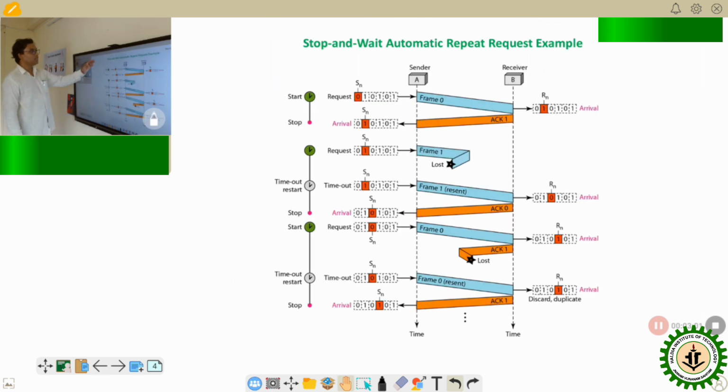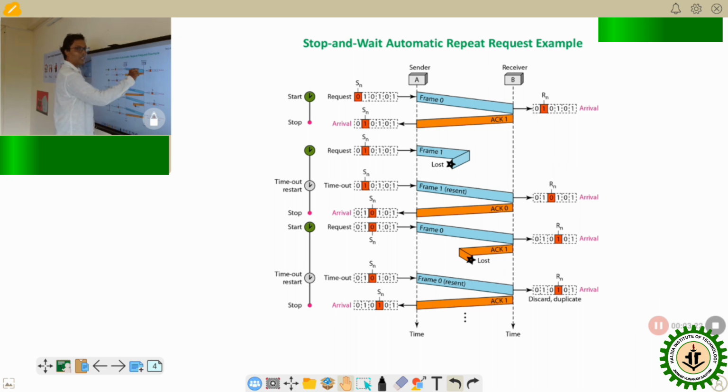Now, there is an example of the stop and wait ARQ. There is one sender and one receiver. Suppose these are the frames we want to send. The sender has a control variable SN which marks a particular frame, that is 0, we want to send. So it sends frame 0.